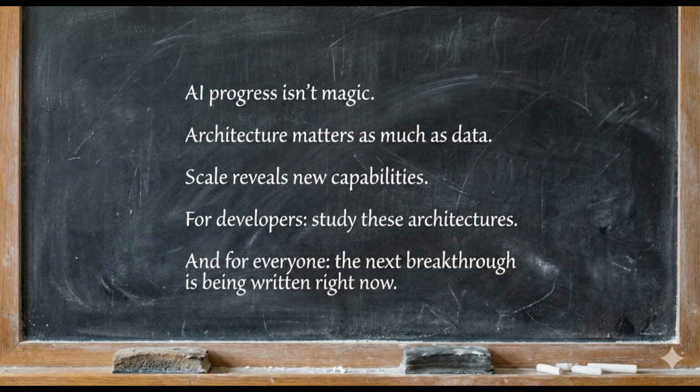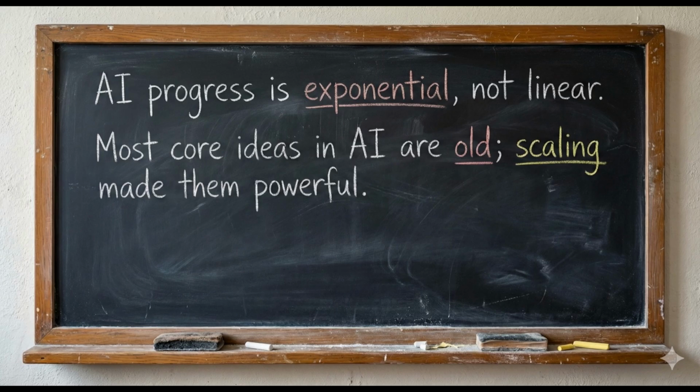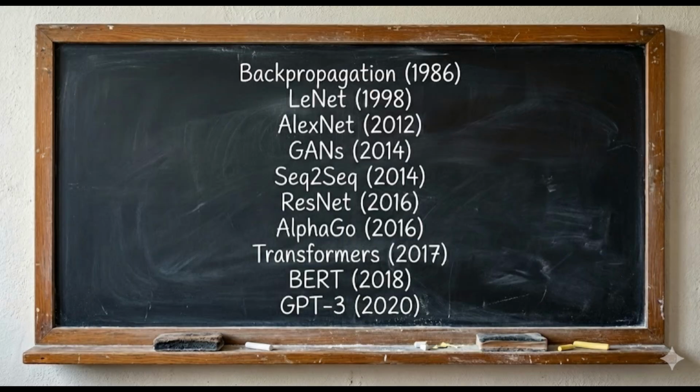For developers, study these architectures. They're not historical curiosities. They're active tools. CNNs for vision, transformers for sequences, GANs for generation. Pick the right tool for your problem. And for everyone, the next breakthrough is being written right now. Somewhere, a researcher is working on the paper that will define the next era. That's exciting. Let's recap the 10 papers that built modern AI.